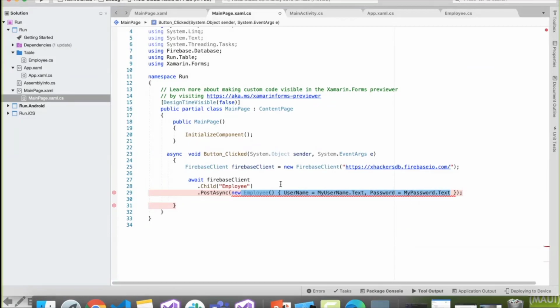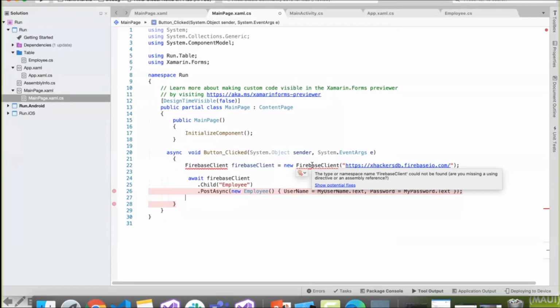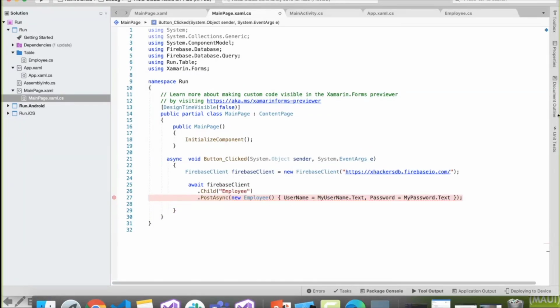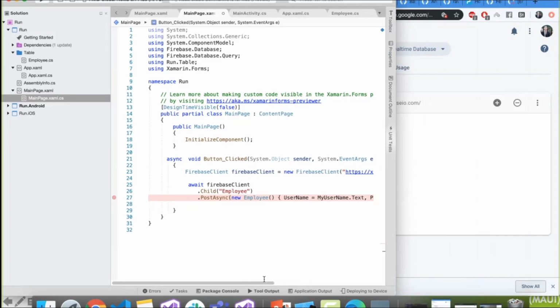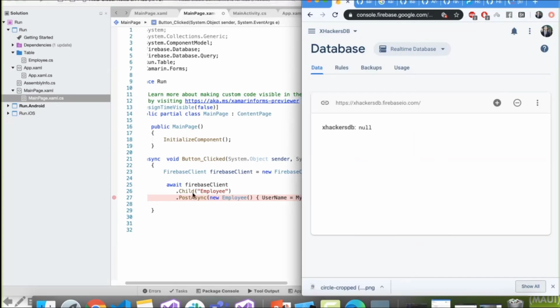database over here. So what actually is here, this is a query. This is a query that gets inherited from the Firebase database. So what will it basically do? Let me add this thing here. And this is a query. Firebase database query is the query which lets our Firebase DB know that the username and the password are going to be sent to the database.